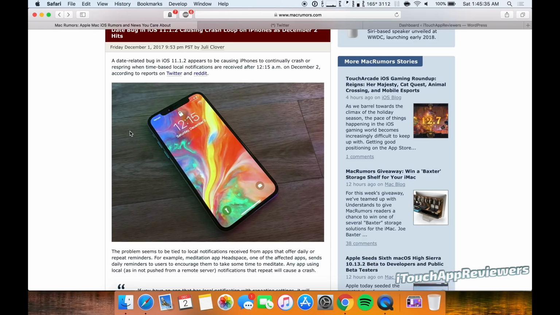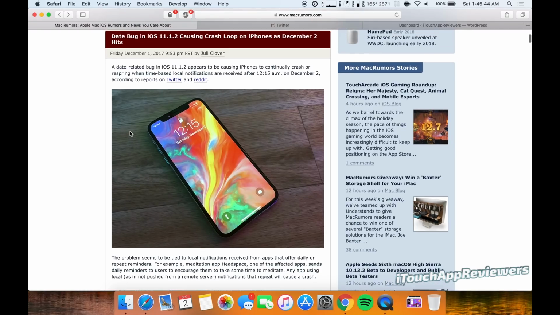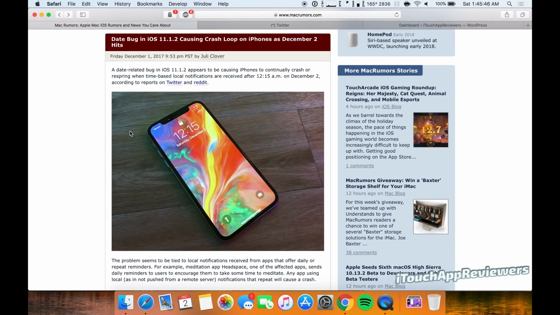I know that's super annoying. It might cause issues with other apps, but Apple is just not on their game with their quality assurance departments. So I don't know what else to say, guys. This is not something I wanted to see from an Apple release. iOS 11 has had a lot of major issues, and this is bad because it will literally cause your phone to continuously crash and boot loop, which for me would be alarming, but imagine average consumers that this is just going to start happening to today.